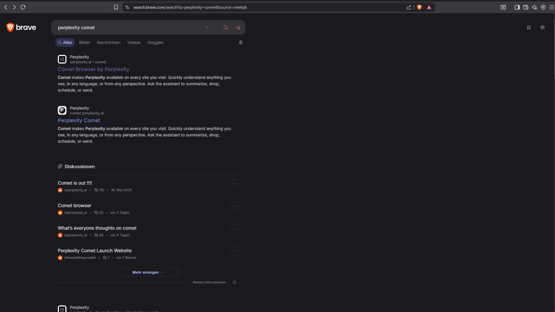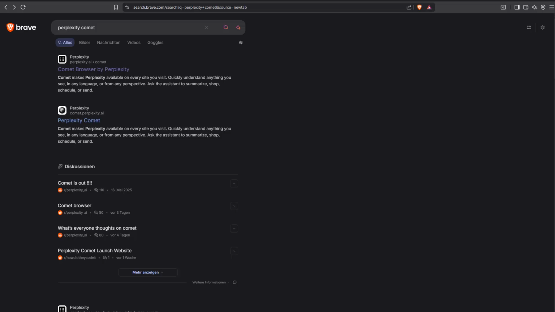Maybe you've heard it already, Perplexity has launched its own AI browser, which is called Comet, which allows more or less interaction completely inside the browser with the AI. And it costs, I think, $200 a month. So of course you need to afford it if you want to use it right now. And it probably completely ignores all kinds of privacy policies which have ever existed. But yeah, I mean, that's the world that we live in.